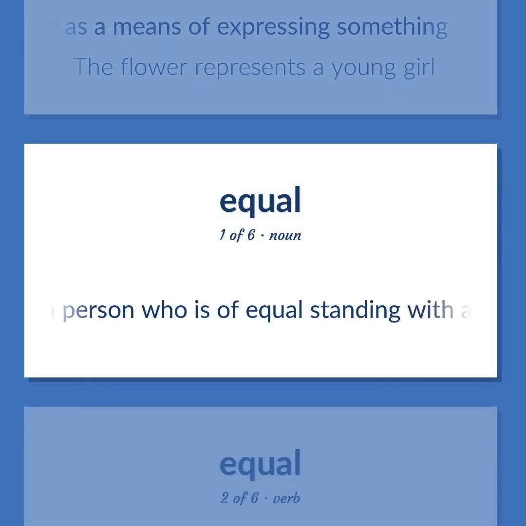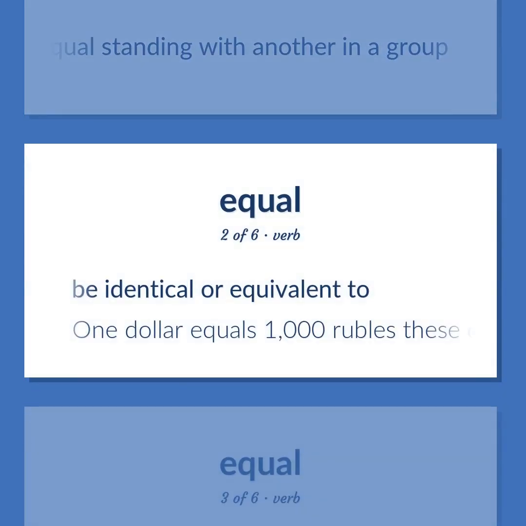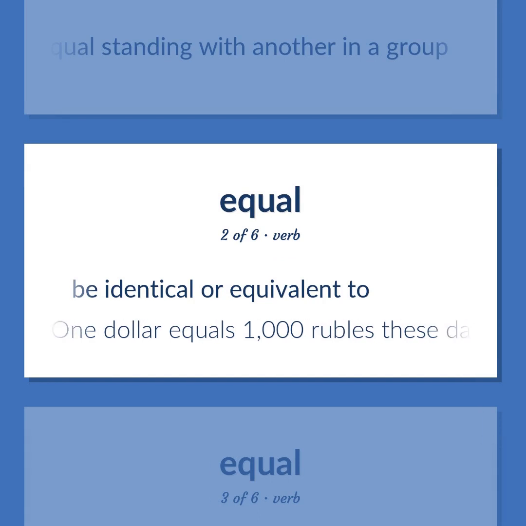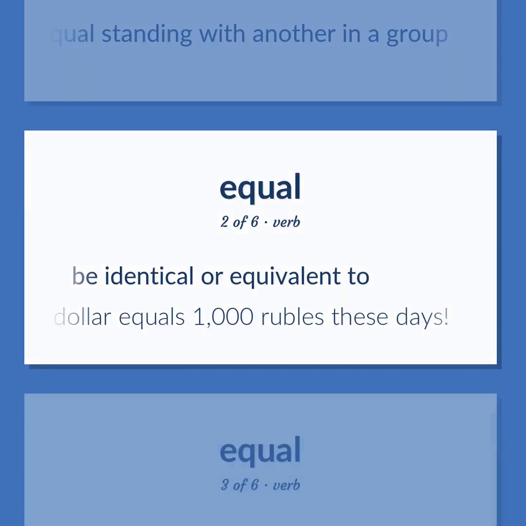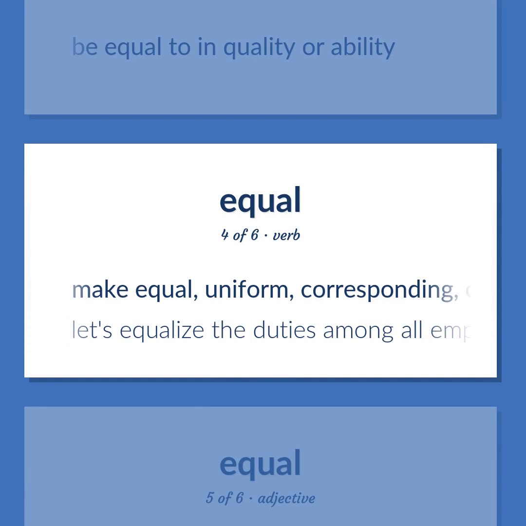A person who is of equal standing with another in a group. Be identical or equivalent to. $1 equals 1,000 rubles these days. Be equal to in quality or ability. Make equal, uniform, corresponding, or matching.